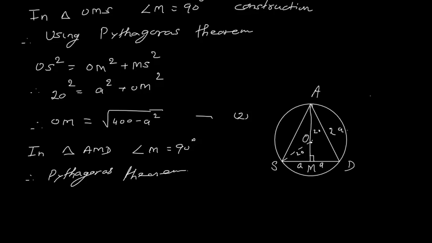It will give me AD square is equal to AM square plus MD square. Therefore, this AD square is 2A the whole square. This is equal to AM square plus MD square, so we don't know the value of AM, so it is AM square plus MD is A square.